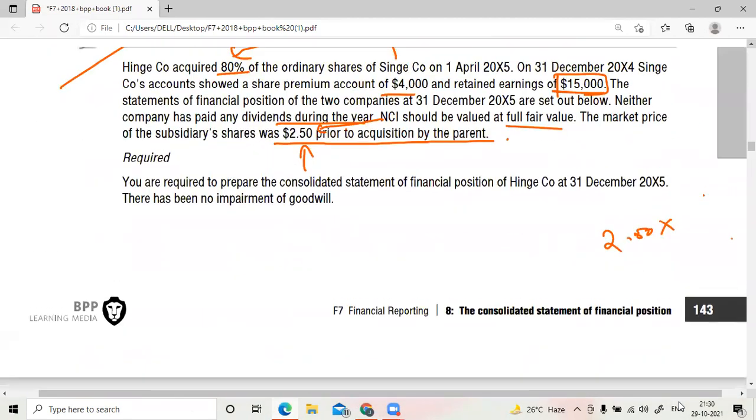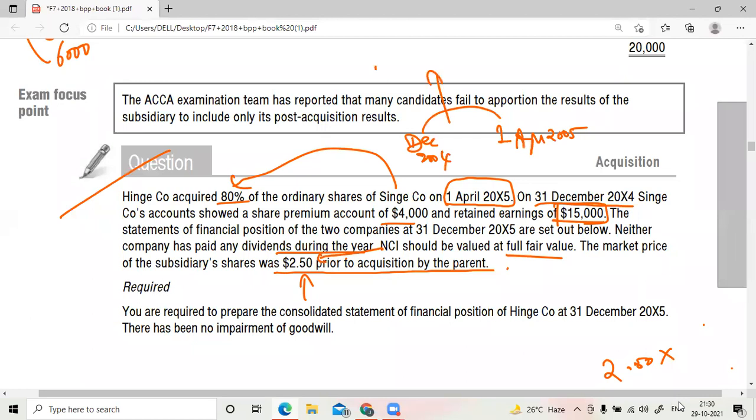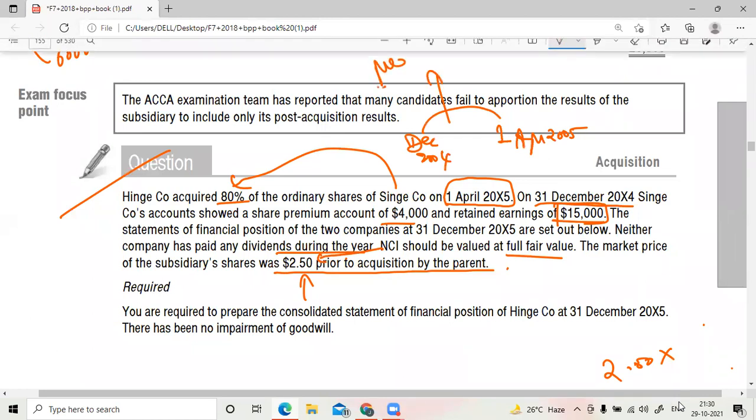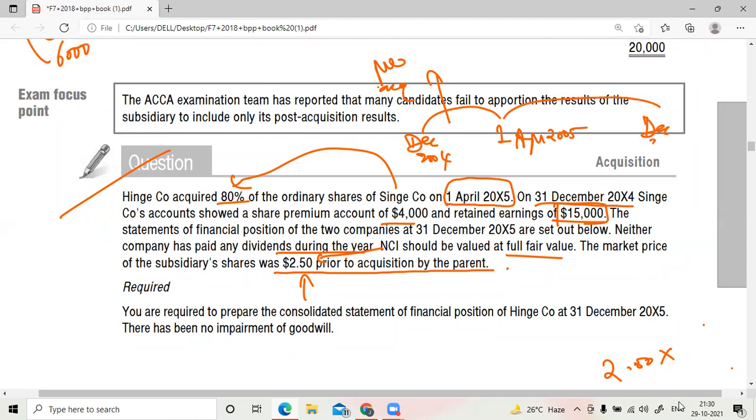Let's see what has happened. This question is a tricky one. The parent has acquired the subsidiary on April 1st, 2005. So from 31st December 2004 till April 1st, 2005, this period is nothing but the pre-acquisition period. And whatever is earned after this period till December 31st, 2005 would be the post-acquisition period. So how many months would be from April to December?